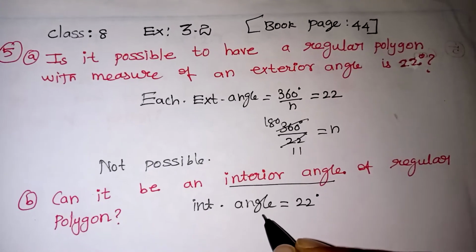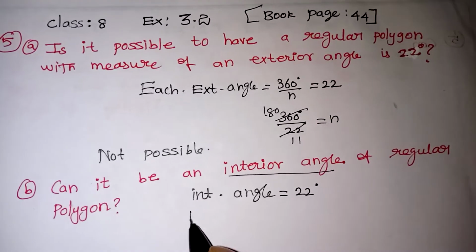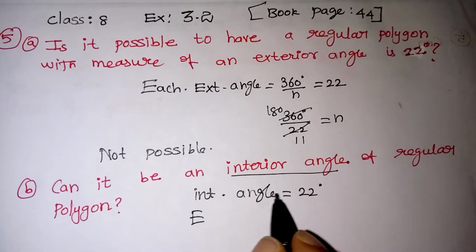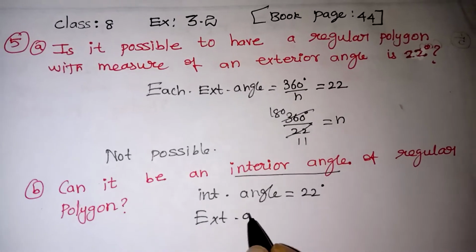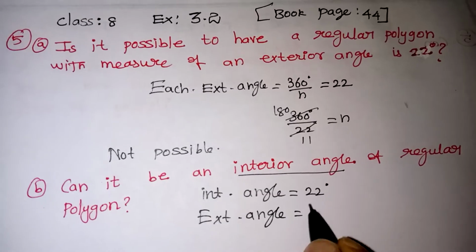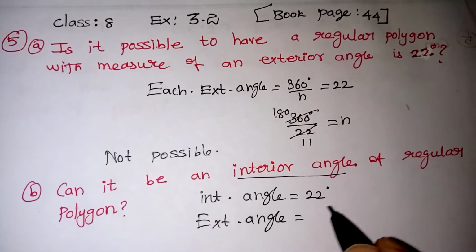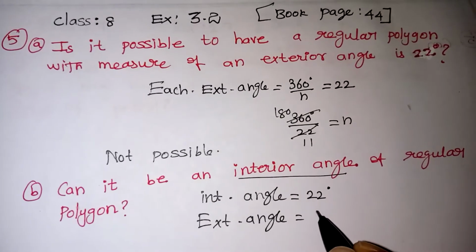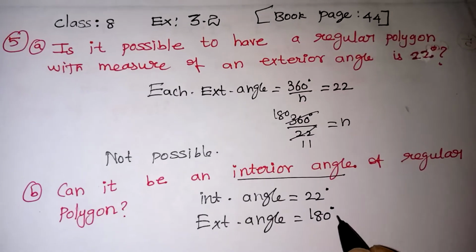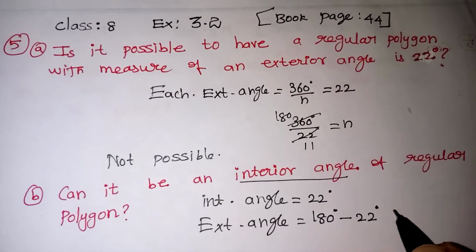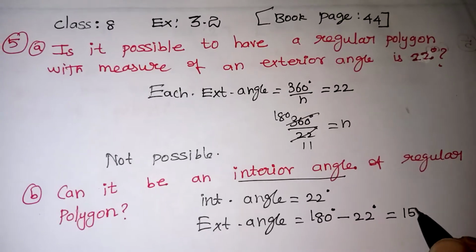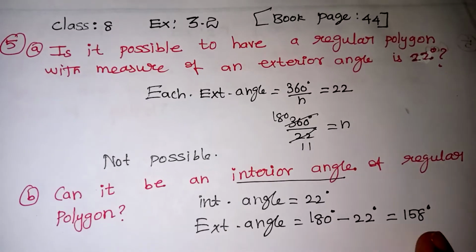With the use of this interior angle, you try to find the exterior angle. If you add each interior and each exterior, that will come to 180 degrees. So exterior will be 180 minus 22, that is 158.